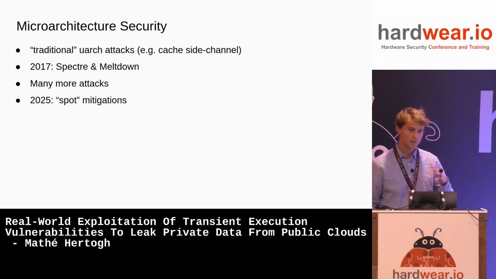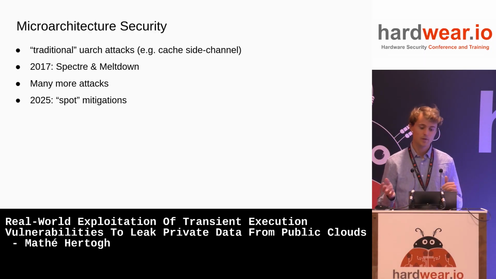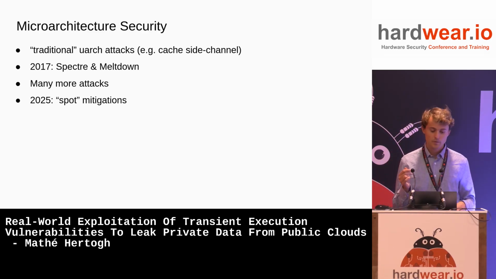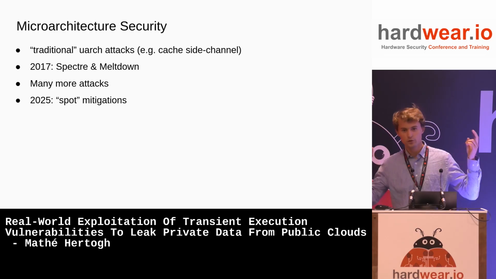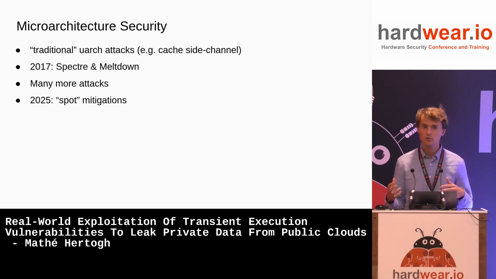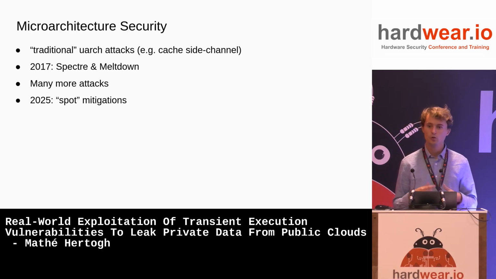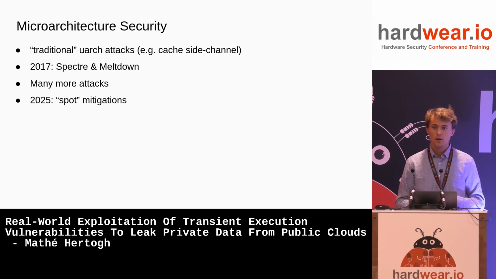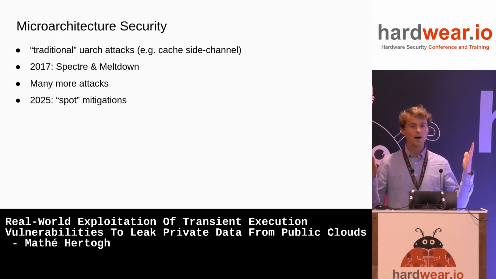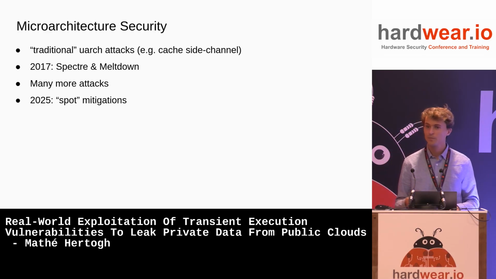But I want to, like I said, talk maybe a bit more on a high level about microarchitecture security. So I would say a quick timeline of it looks like this. There were what we by now call traditional microarchitectural attacks. Examples of which are that you try to do a cache side channel attack against a crypto library to leak its secrets. And then in 2017, there was a major highlight in the research field, I would say, because there was the discovery of Spectre and Meltdown.